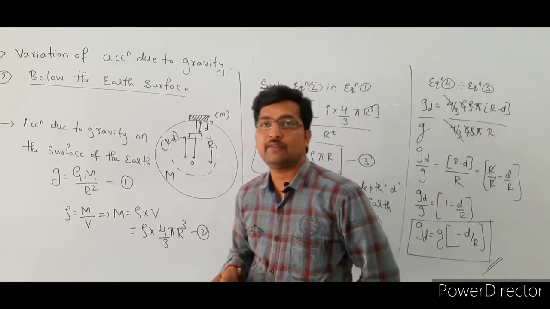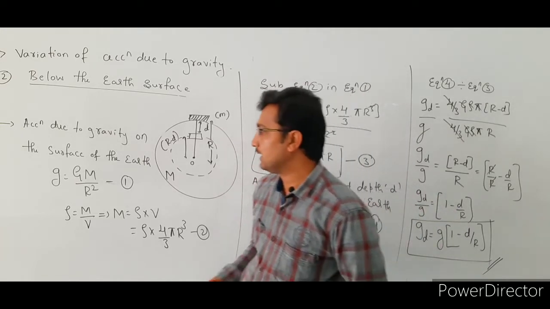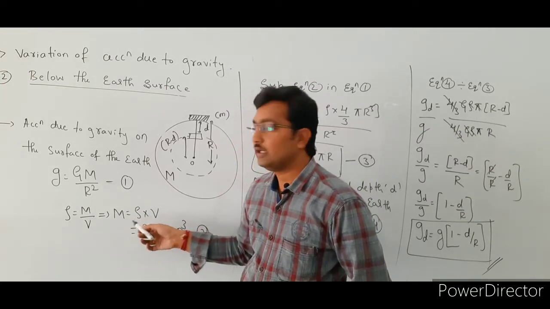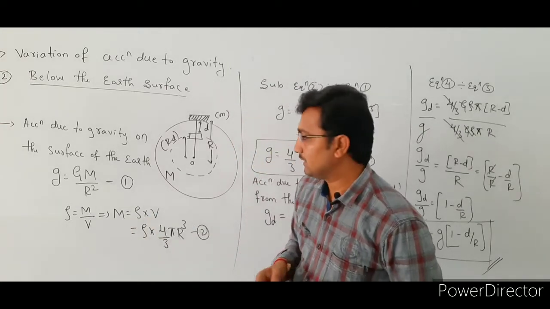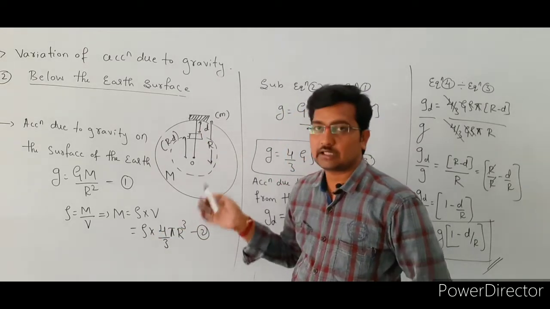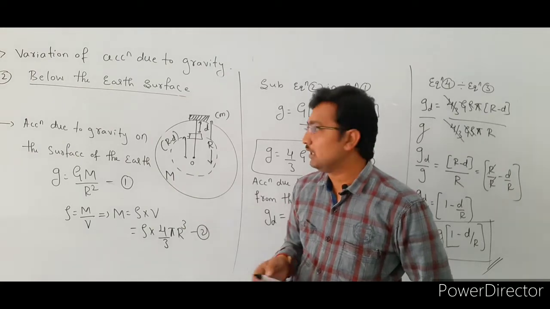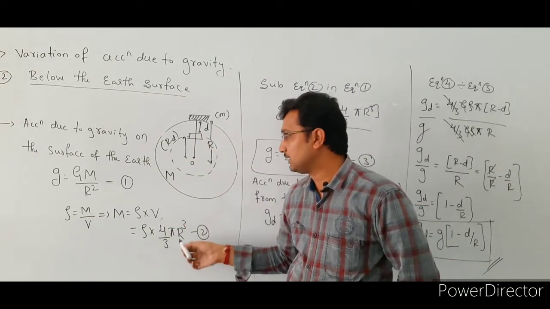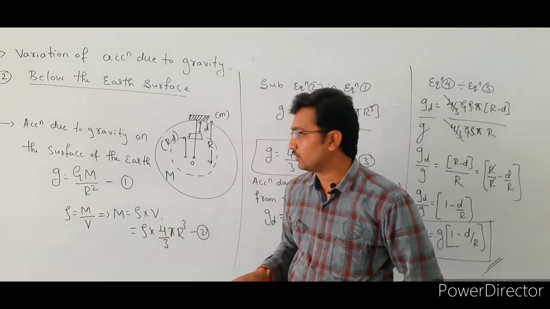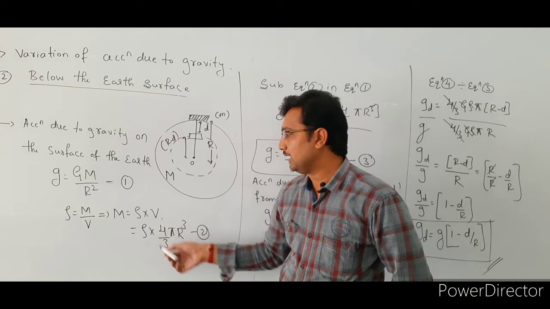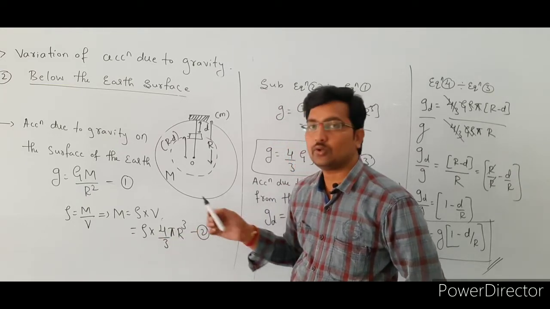With the help of the definition of density, density is equal to mass per unit volume. So mass is equal to density into volume. In this case we consider the earth to be spherical, so the formula for the volume of the sphere is 4/3 πr³. Then the mass of the earth is equal to density into 4/3 π r³, equation number 2.